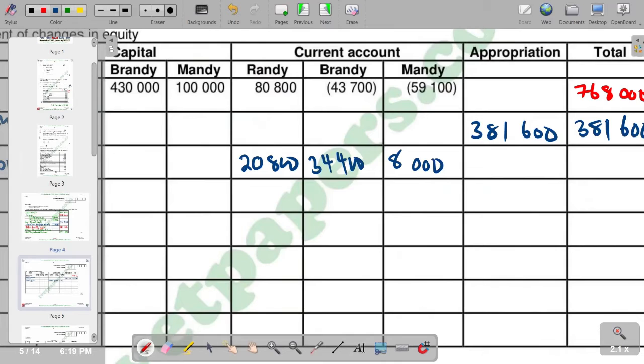Then, of course, we are supposed to add all the interest on capitals. That is 20,800 plus 34,400 plus 8,000, we get the total, which is supposed to come in the appropriation as a negative. So it's 63,200. So we can take note that the interest on capital, when it is under the current account, it is a positive. But when it goes to appropriation, the total figure will go as a negative. So that is what we have.